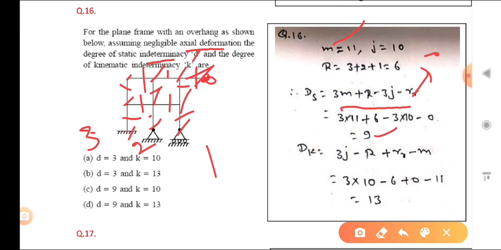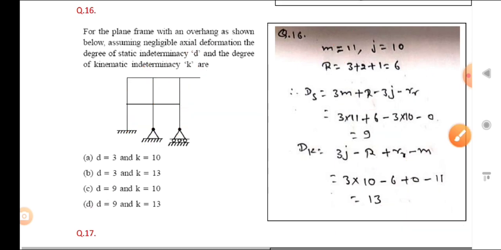Now you have to find Dk. Dk is what? 3j minus r plus rr minus m. What is m? M is the number of rigid members or inextensible members. They have mentioned that in the question: assuming negligible axial deformation means members are rigid. So you can see that we have calculated j, so 3 times 10. R we have also calculated as 6, and rr is 0, minus 11. M we have calculated as 11, so that is 13. So your answer D is correct.